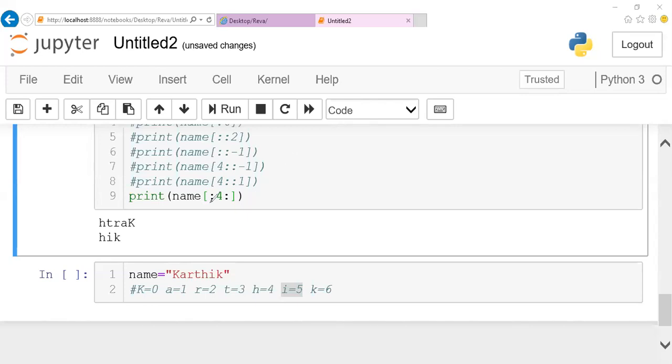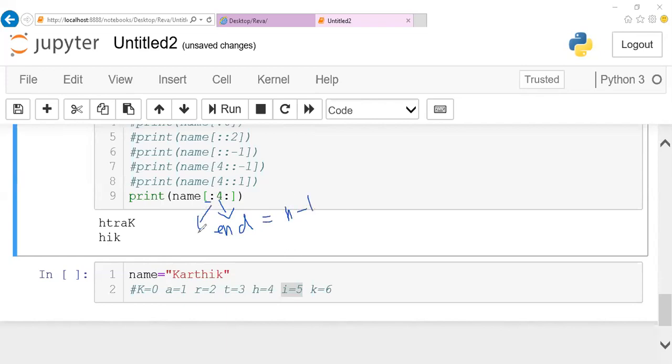So here I didn't give a start value. If the start value is not given, it will start from the beginning, right? No, it will never print the full string. Look at the end position. This is your end position. I told you the end will go till the given number minus 1, isn't it?